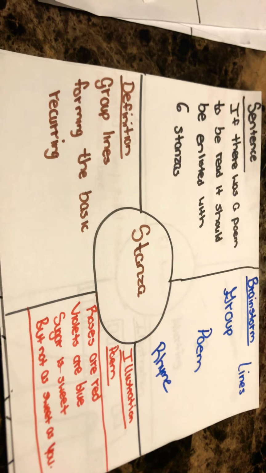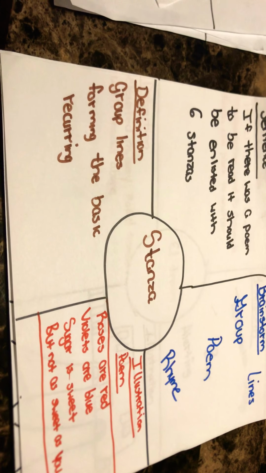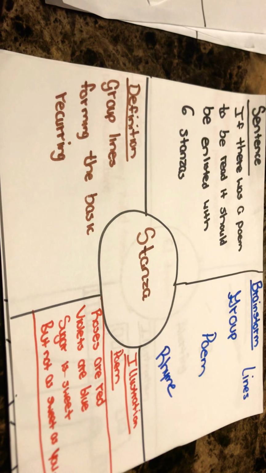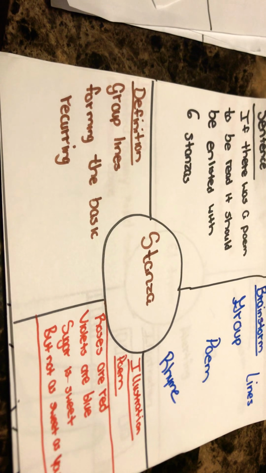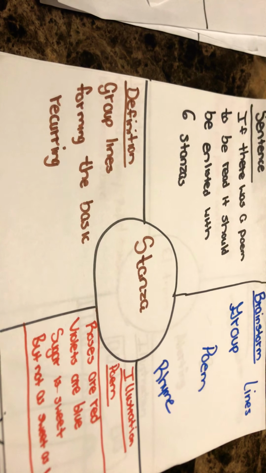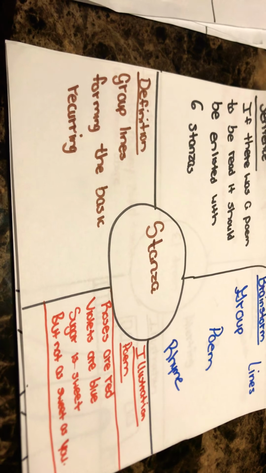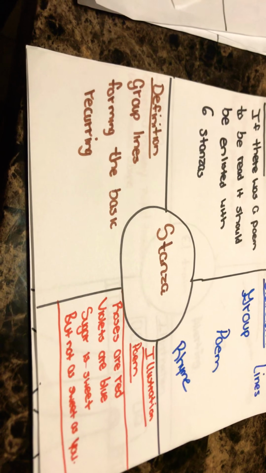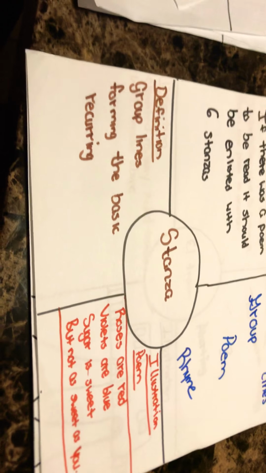Stanza. Definition: group of lines forming the basic recurring unit in a poem. Sentence: If there was a poem to be read, it should be enlisted with six stanzas. Brainstorm: group, lines, poem, rhyme. Illustration was a poem. Roses are red, violets are blue. Sugar is sweet, but not as sweet as you.